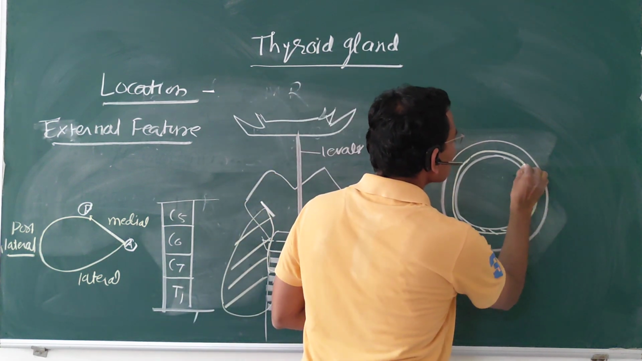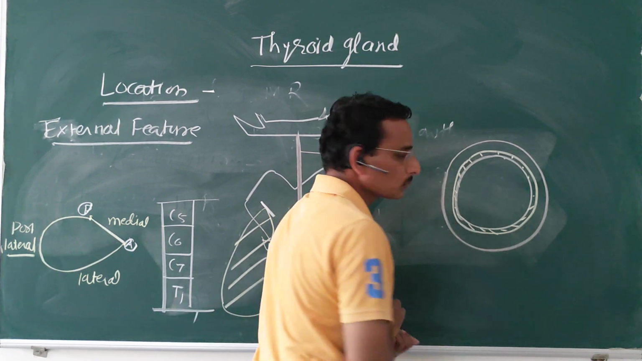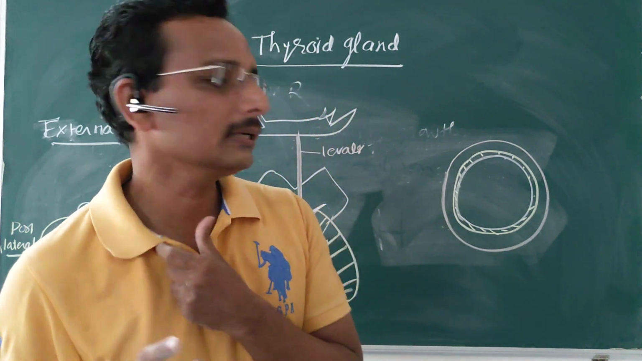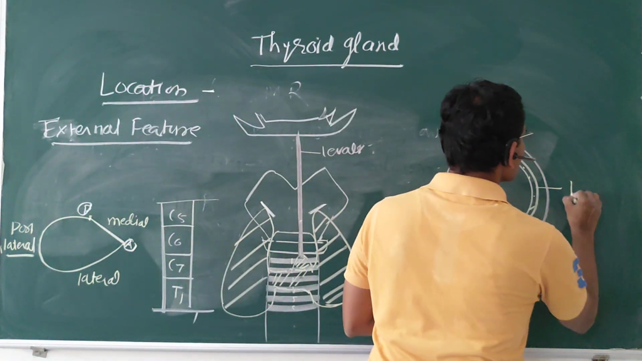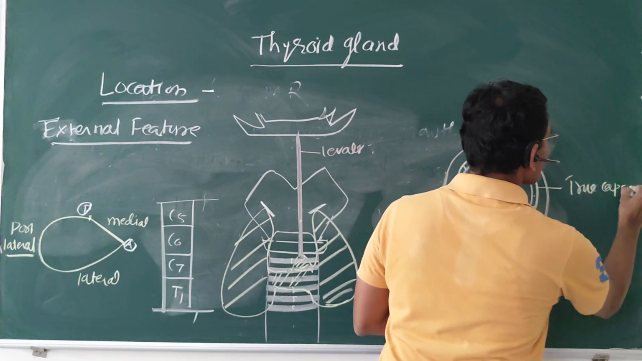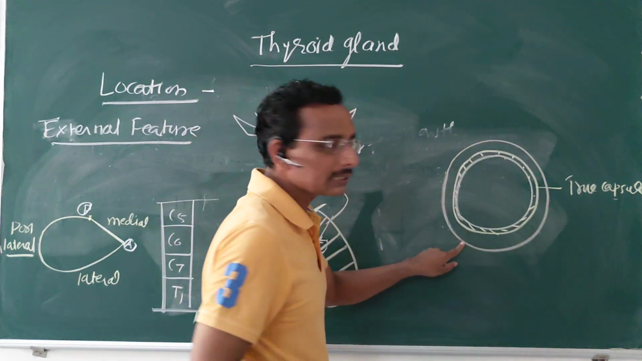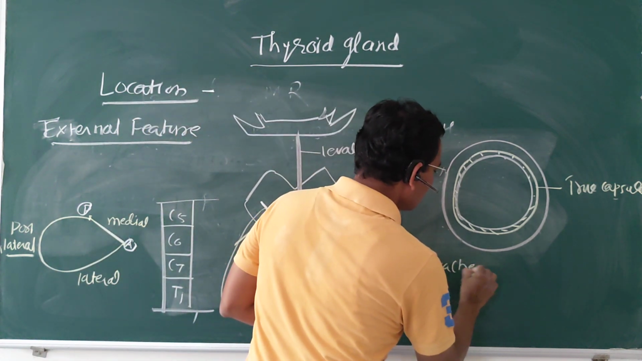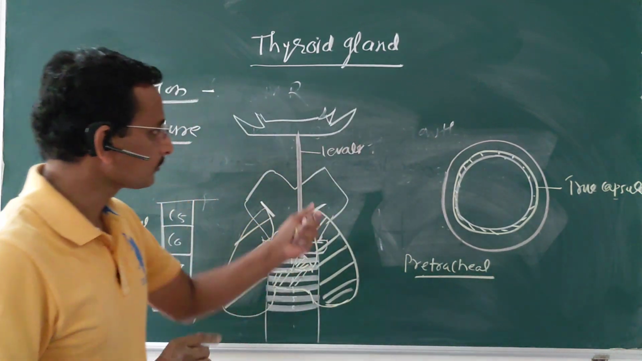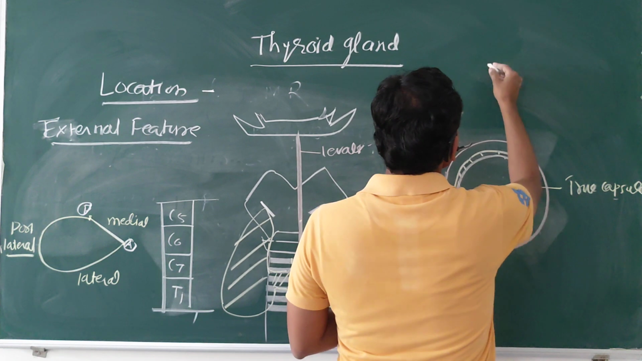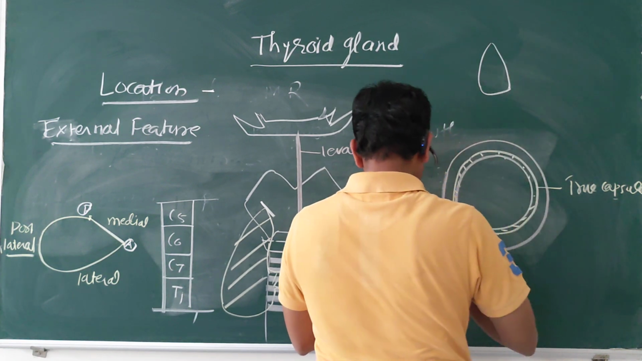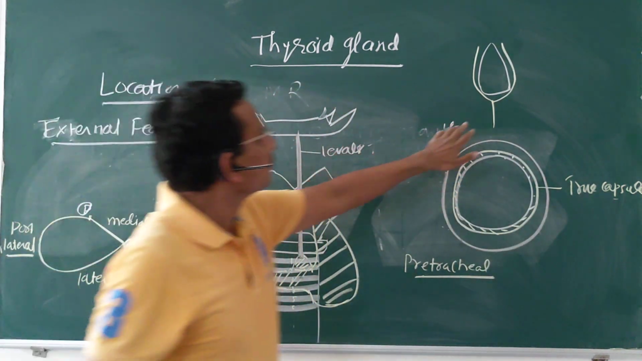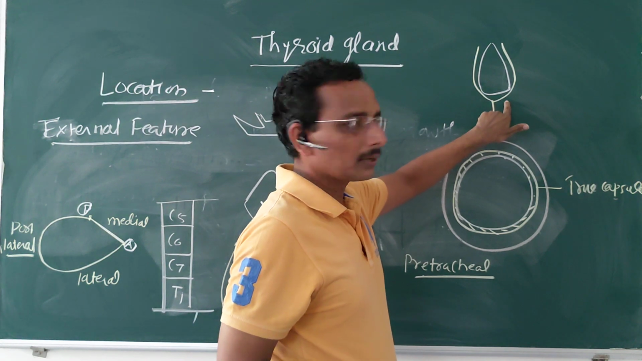This is the true capsule. This true capsule is formed by condensation of the fibrous stroma of the thyroid gland. And the false capsule is formed by the pretracheal layer of the deep cervical fascia. How? If this is the thyroid gland, and this pretracheal layer is enclosing the thyroid, it is having a splitting of this pretracheal layer.